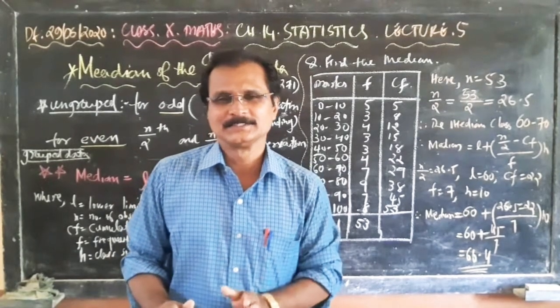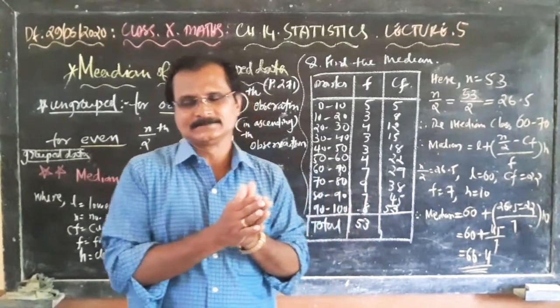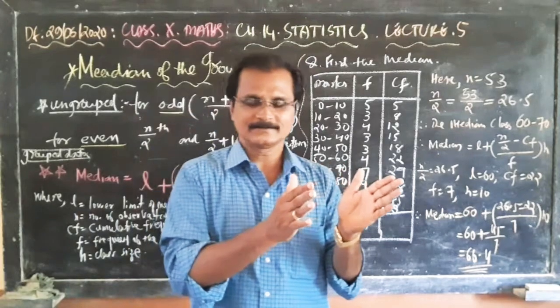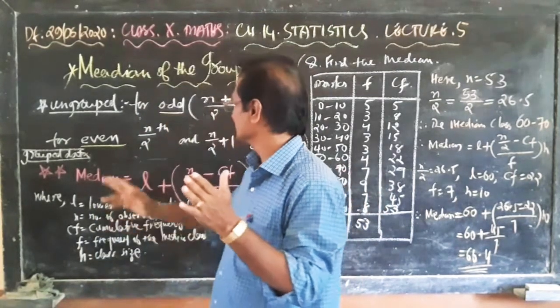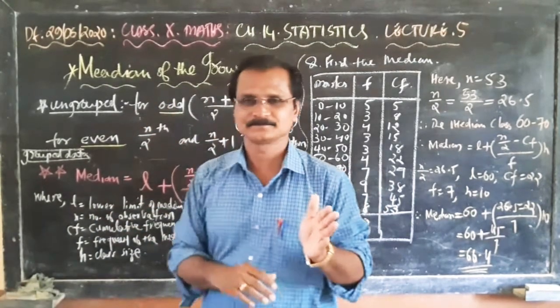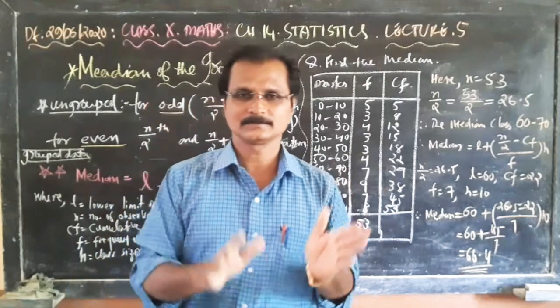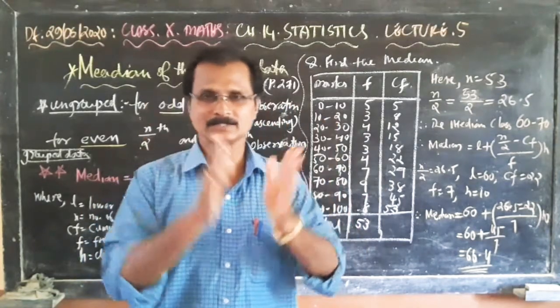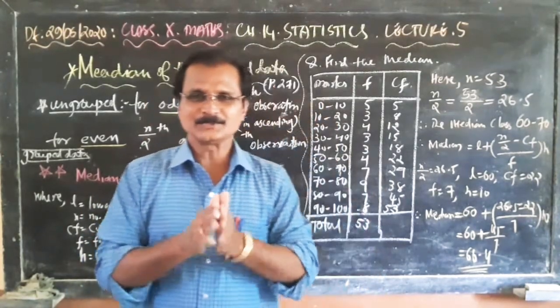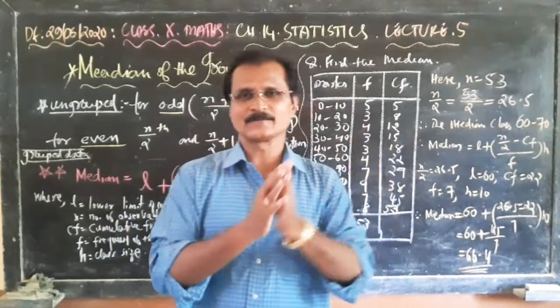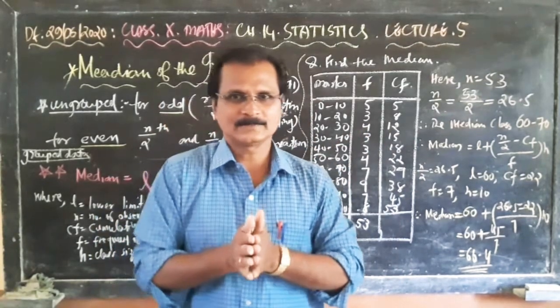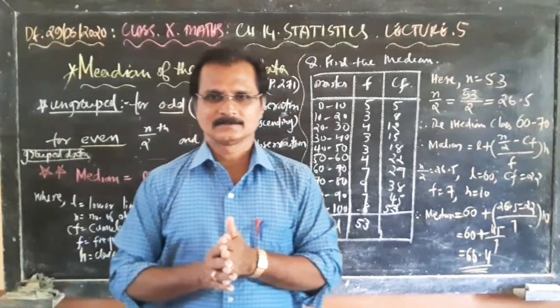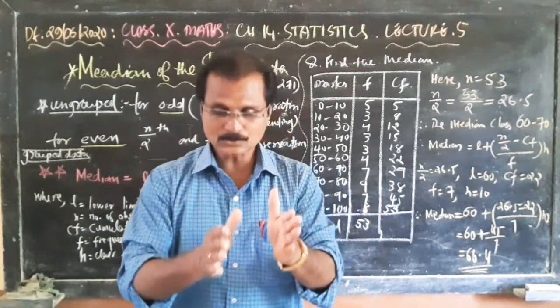If the number of observations is odd, say 11, you have 11 observations. Then how to find the median?